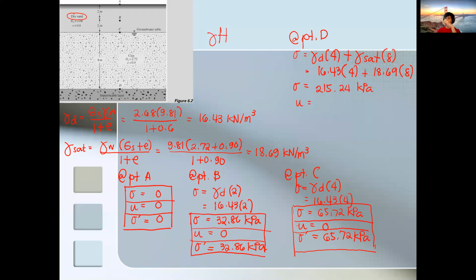Kaya murag if you try to think of it, dili siya ingon na tanan, di ba? Murag at one point man atong giiskutan. So if at point D, water na siya, di ba? So total height kaya po nang atong consider. Maskin gamay ra siya nga void space, mao na siya ang iyang pressure at that particular point. So gamma water times 8. So 9.81 times 8. So pore water pressure is 78.48.